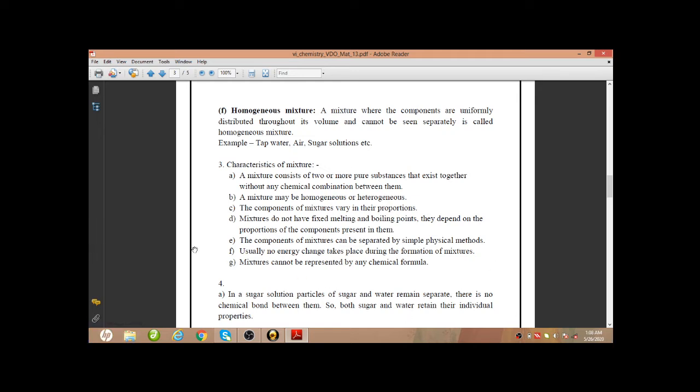Next, usually no energy change takes place during the formation of a mixture. When we form the mixture, there will usually be no energy change. Next, mixtures cannot be represented by any chemical formula, as there is no such chemical combination between the components of a mixture. So mixtures cannot be represented by any chemical formula. Okay, so these are the characteristics of mixture.